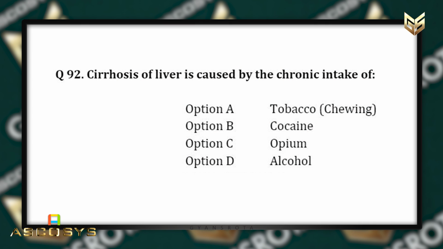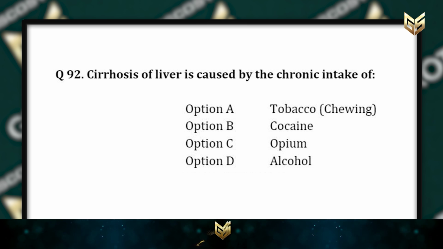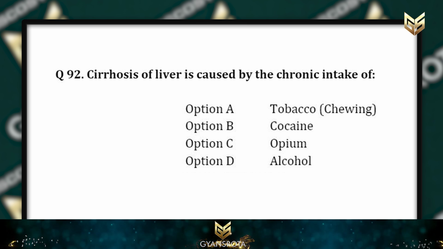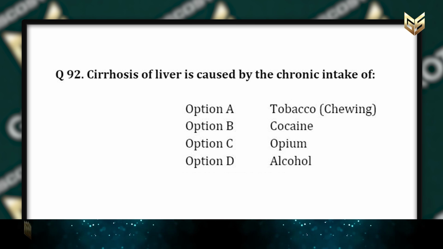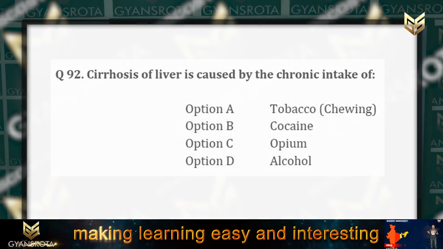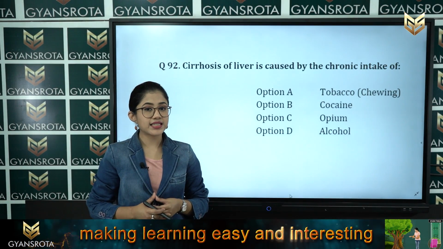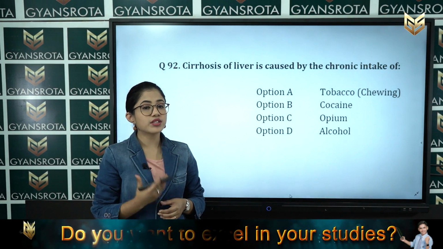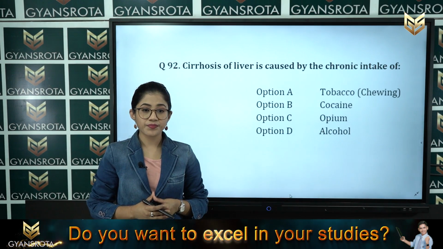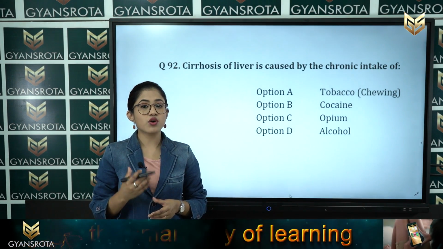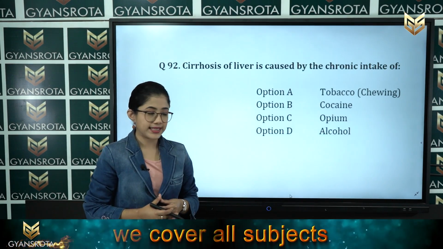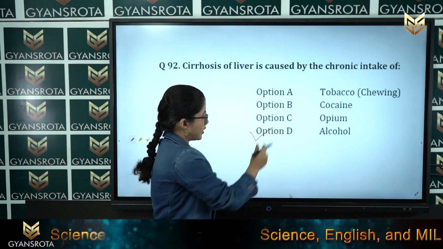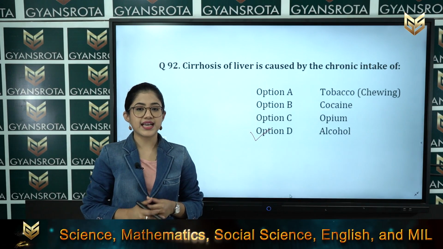Cirrhosis of liver is caused by the chronic intake of option number A, tobacco, option number B, cocaine, option number C, opium, and option number D, alcohol. So, what is the correct answer, student? How the cirrhosis of liver is caused? Cirrhosis of liver is caused by the chronic intake of alcohol, that is in the option number D. So, option number D is the correct answer.